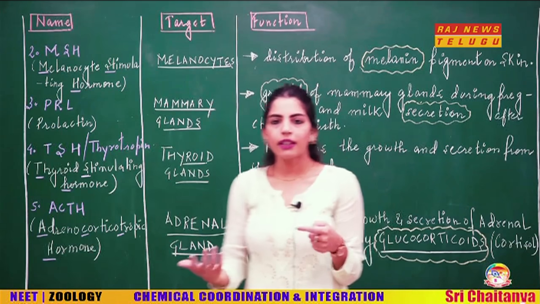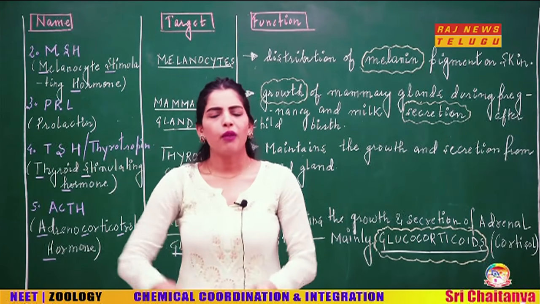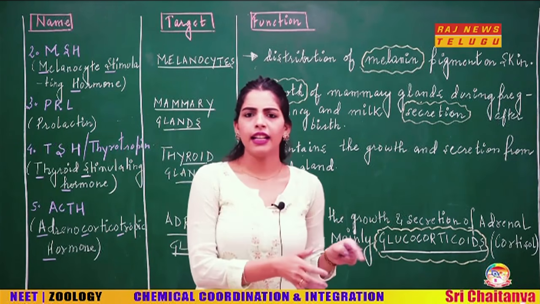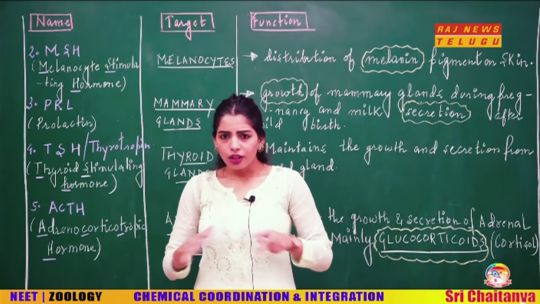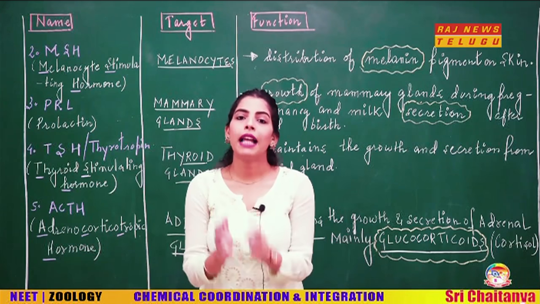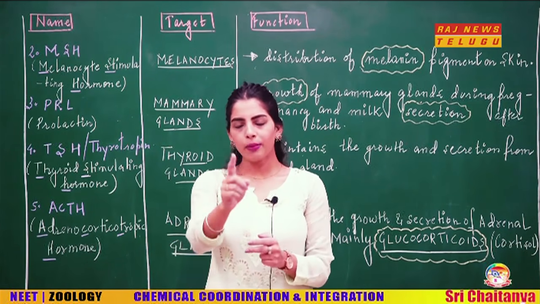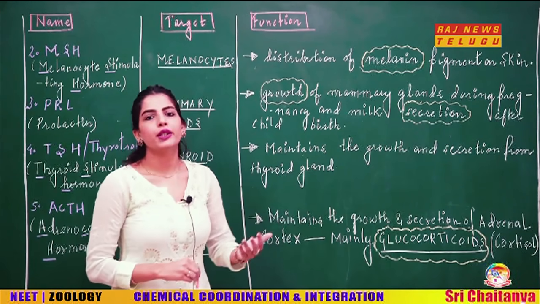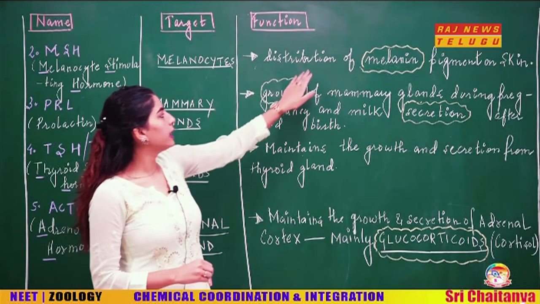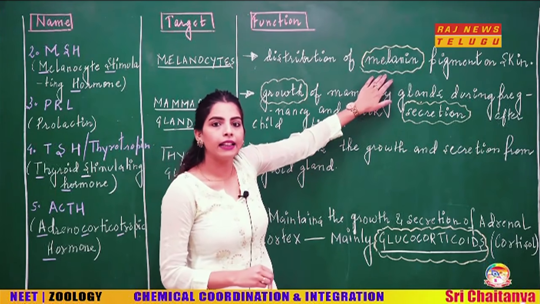What are melanocytes, beta? When you look at your skin, we all have different colors, right? The different shades of the skin are because of the different distribution of the melanin pigment. So when your melanocyte stimulating hormone acts upon the melanocytes, what it is doing? It is going to control the distribution of melanin.